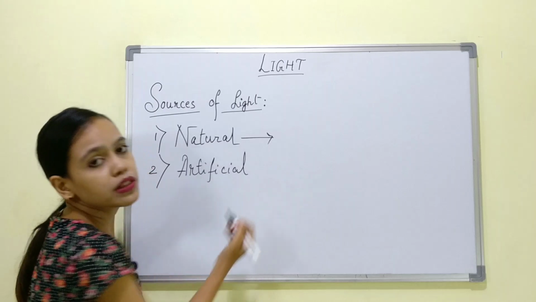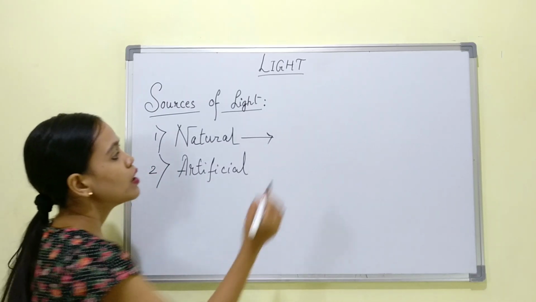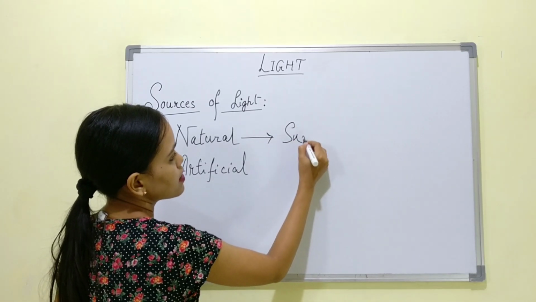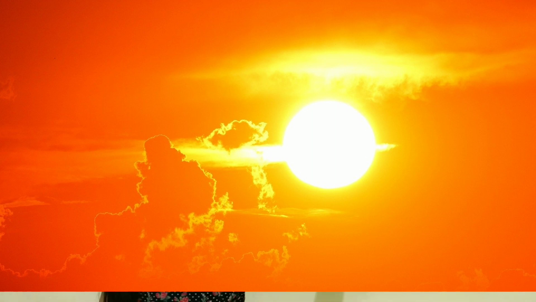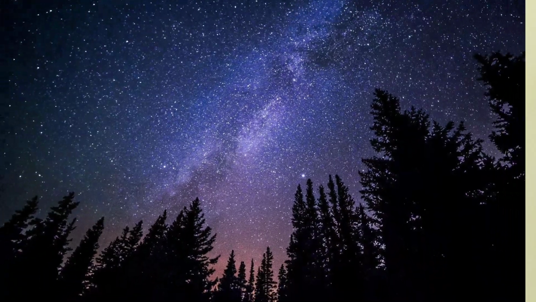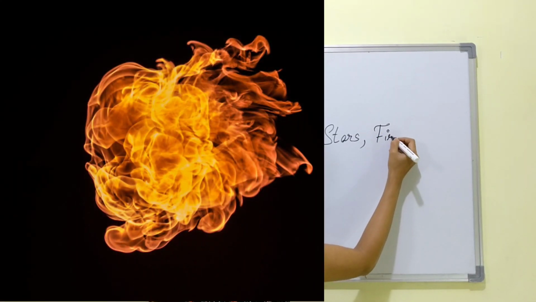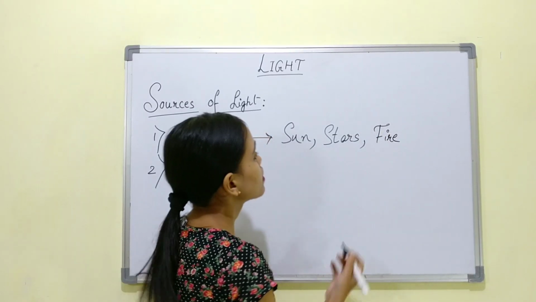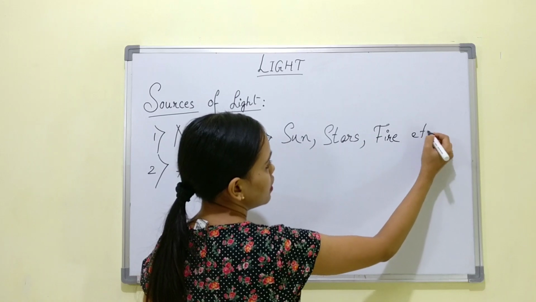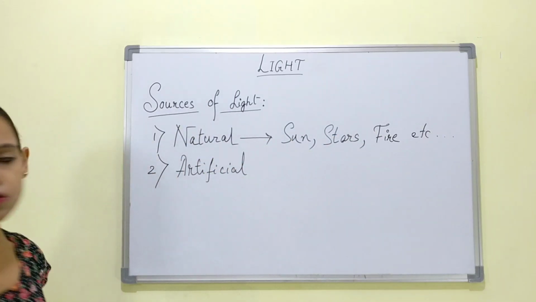If we talk about the natural sources of light, the sun gives us light, the other stars give us light, the fires give us light. These are the natural sources of light.